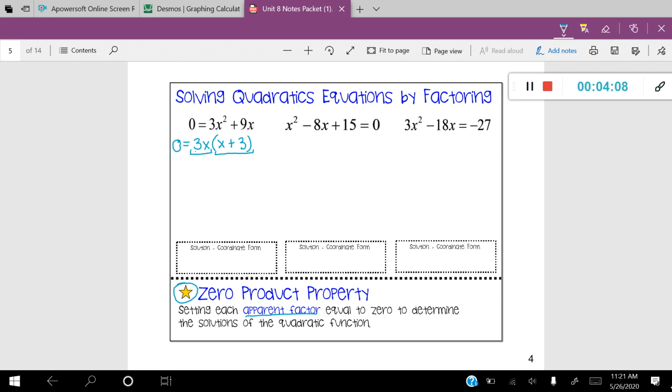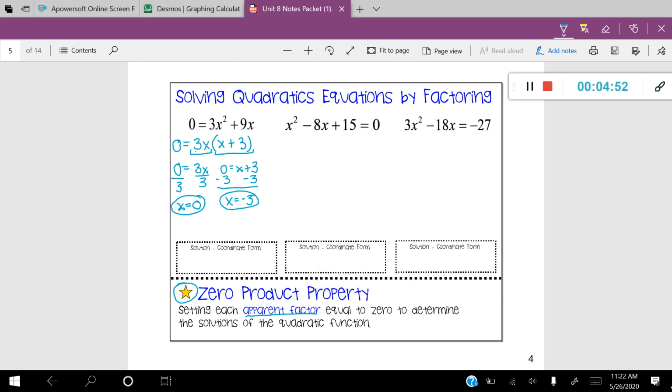So let's go ahead and do the first one. 0 is equal to 3x. It's a very simple one-step equation, but let me go ahead and solve it. So in this case, x is equal to 0. This is going to be one location where this particular graph is going to cross the x-axis. Let's go ahead and do the other one. 0 equals x plus 3. I'm going to solve this out by subtracting 3 from both sides, and I'll get x equals negative 3. All right, so these are the two locations in which this particular quadratic function would cross the x-axis, meaning these are the solutions to the quadratic.